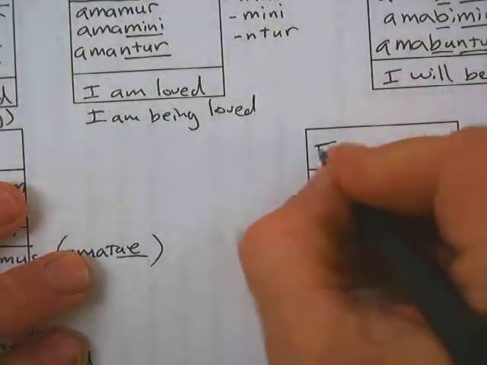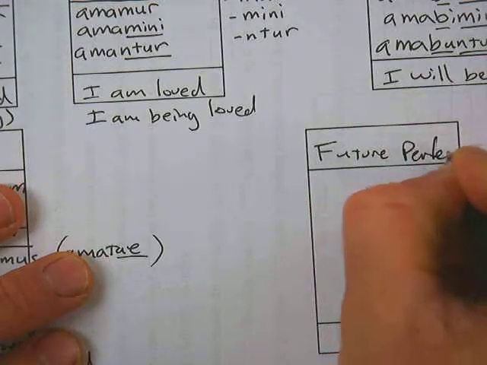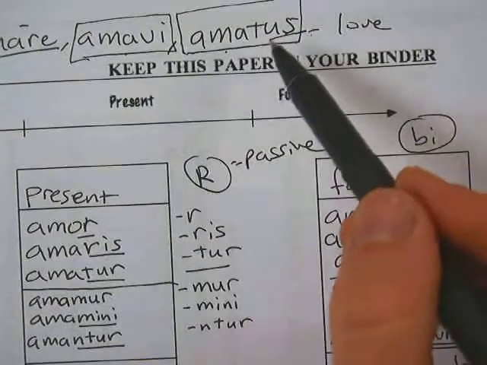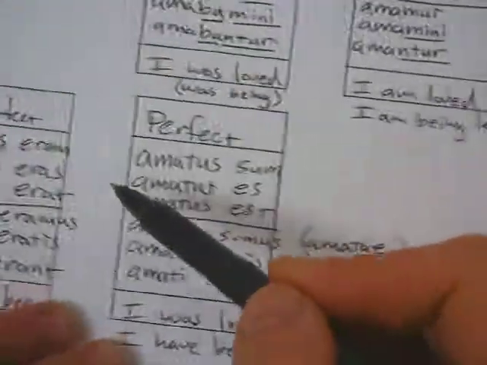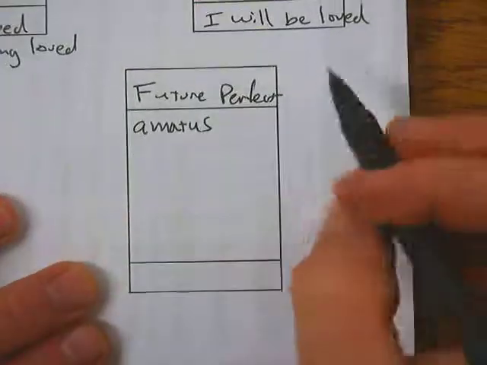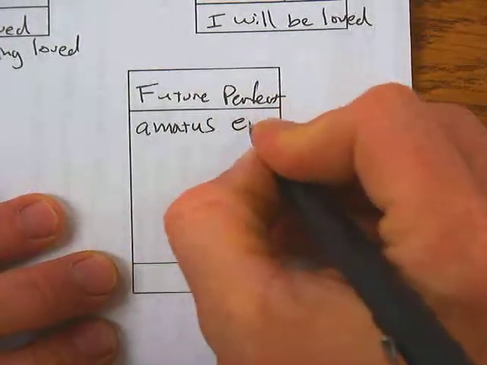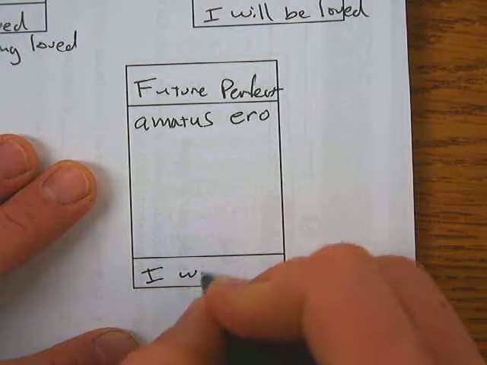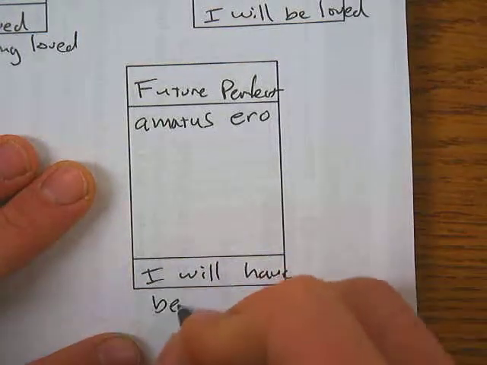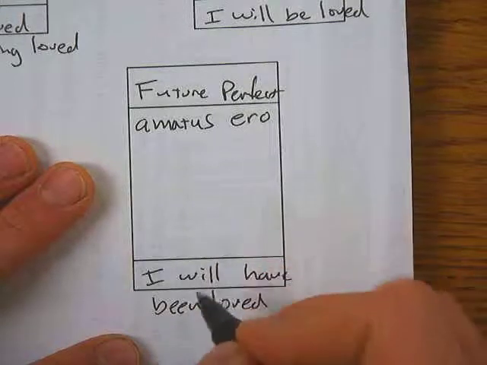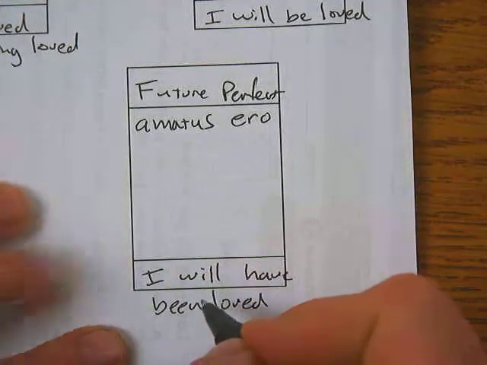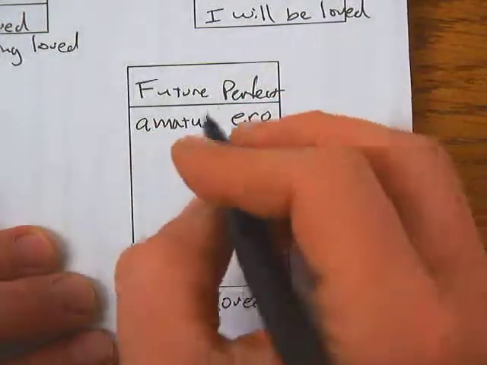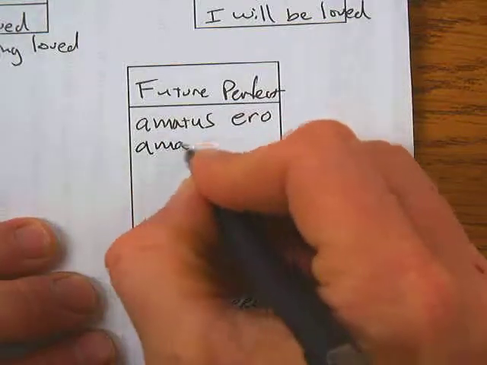Future perfect, it's going to form the same way. See how we did it here with eram, using the future of sum? Well, we're going to do that over here too. Future perfect, it's going to say amatus. Notice I'm always using the fourth principal part here. Always using that fourth principal part for all of these, okay? Amatus, now I just use the future of sum. Ero, which means I will be. I will have been loved, okay? Doesn't that sound ridiculous? I will have been loved. In other words, I will be loved and it will be completed in the future. Okay, that's all it means.